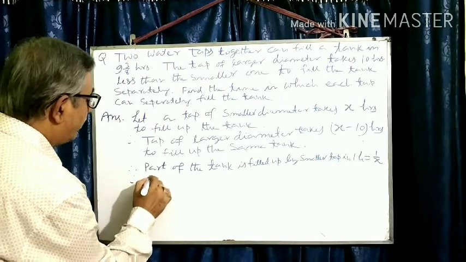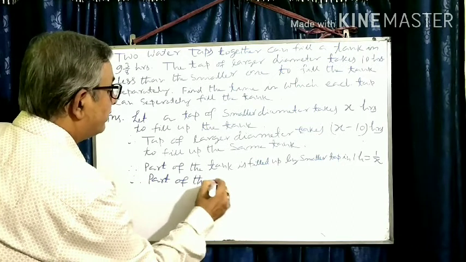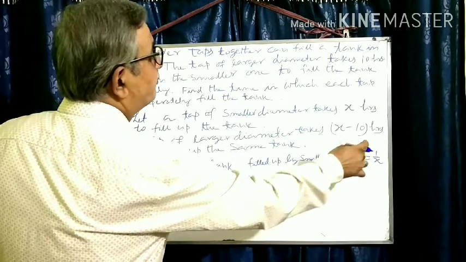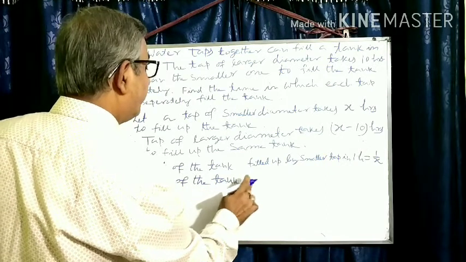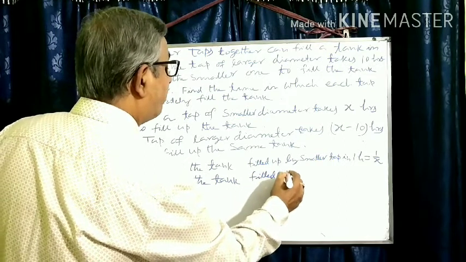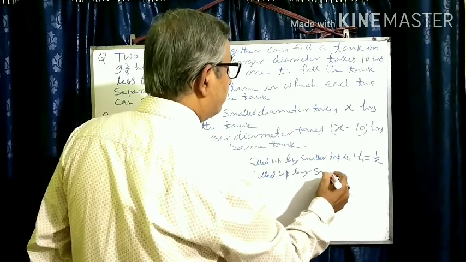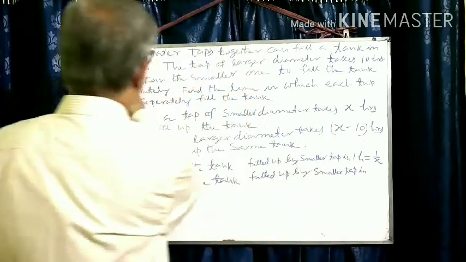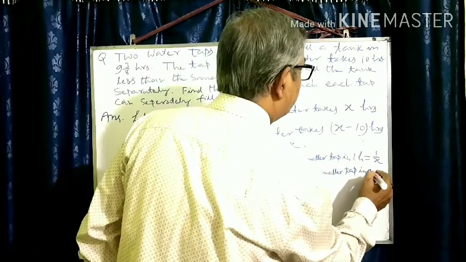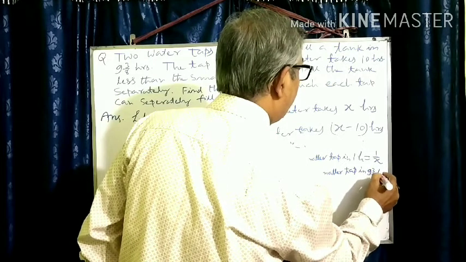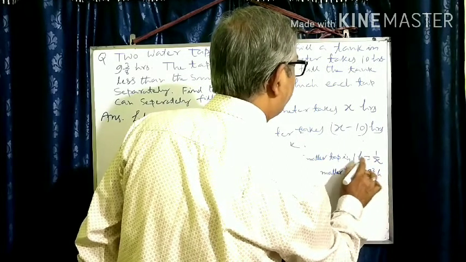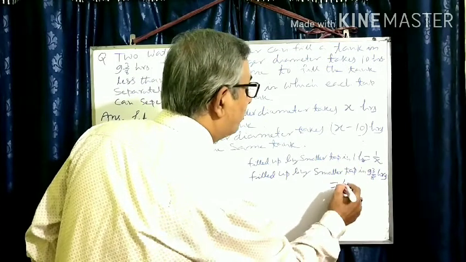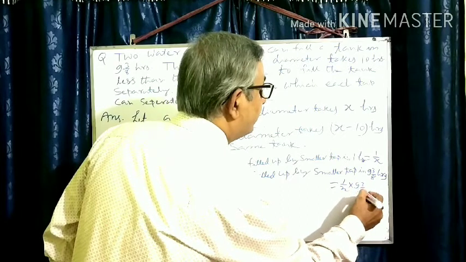Therefore, the part of the tank filled up by a smaller tap in 9 and 3 by 8 hours is equal to, you multiply, 1 by x into 9 and 3 by 8.